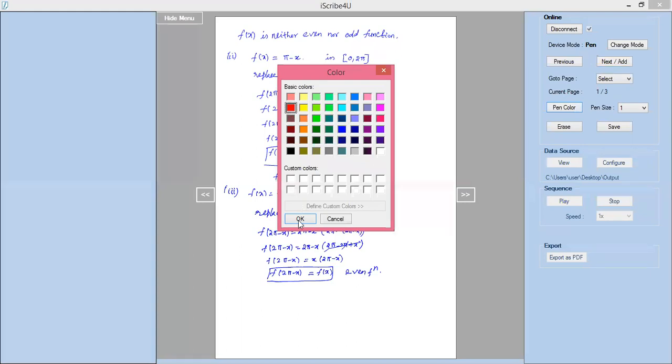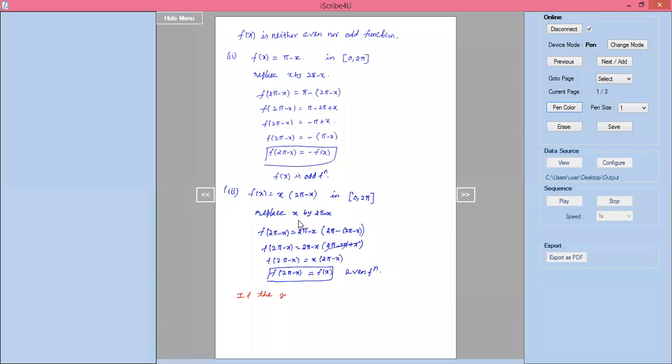If the given intervals are minus pi to plus pi or minus L to plus L, how do you find even functions or odd functions? How do you find? Right.